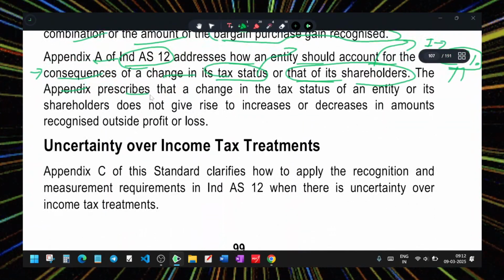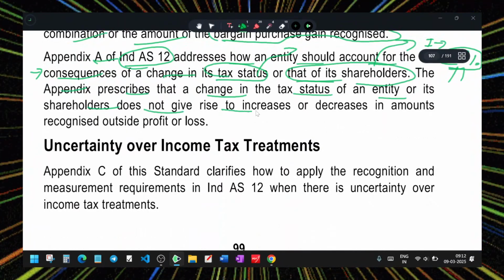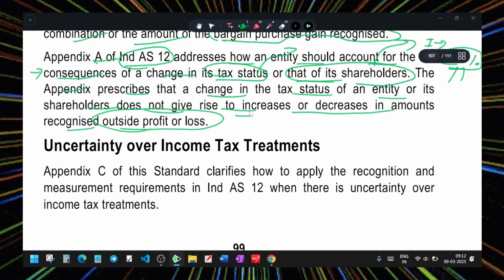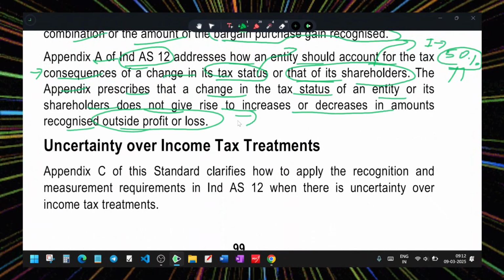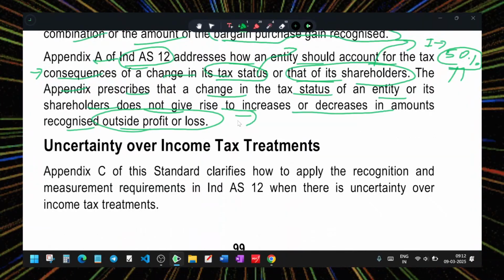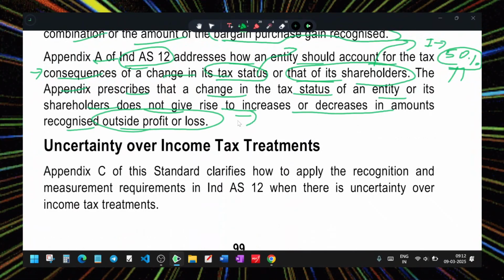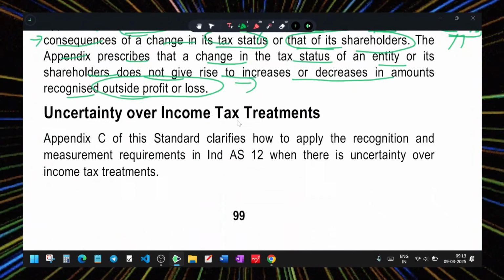The appendix prescribes that a change in the tax status of the entity or the shareholder does not give rise to an increase or decrease in amounts recognized outside the profit and loss account. So that change may lead to a change, but it will not give an increase or decrease outside profit and loss. That also needs to be disclosed. Change in tax is shown as an income tax item.